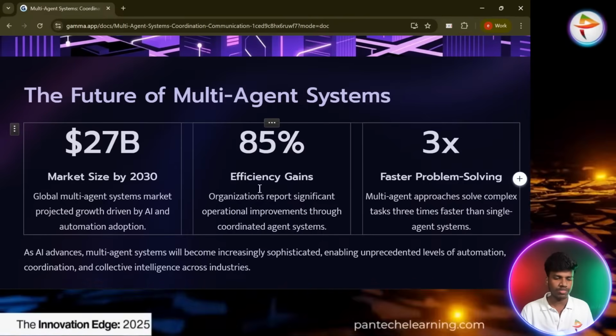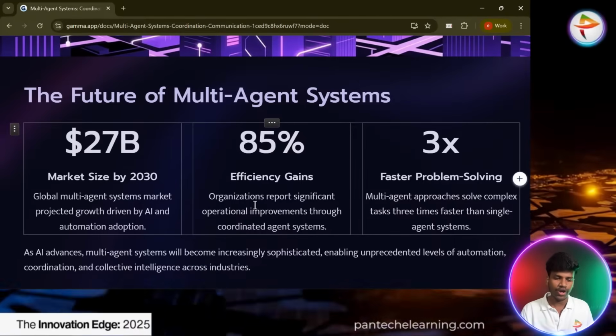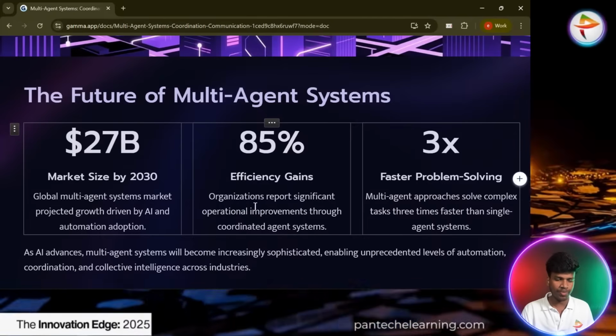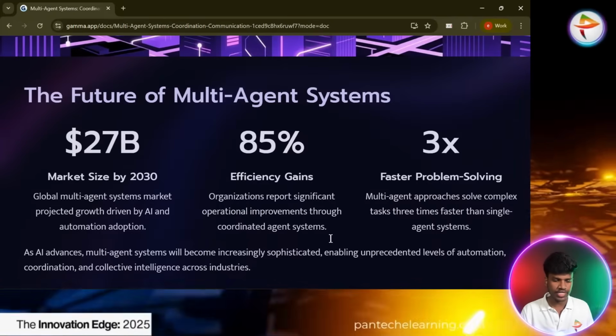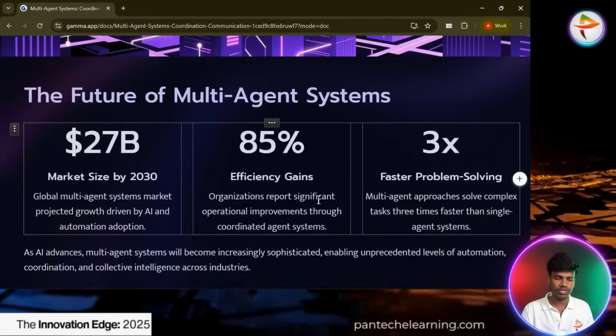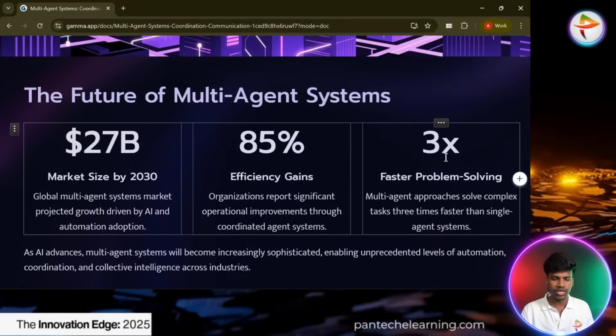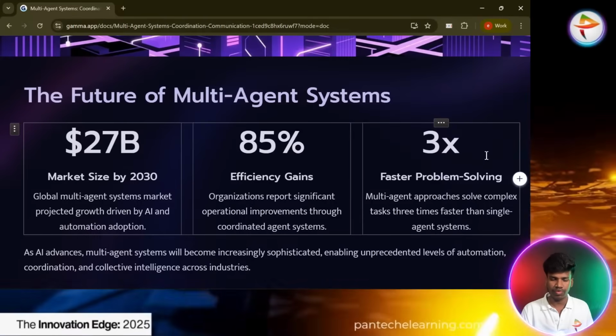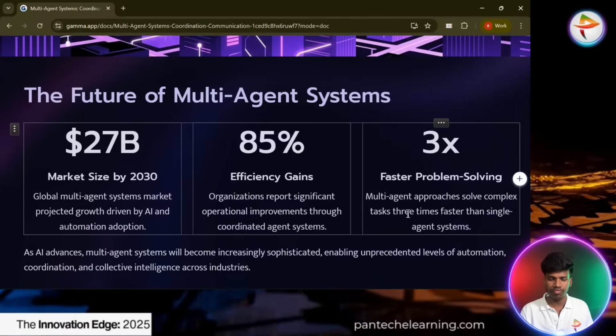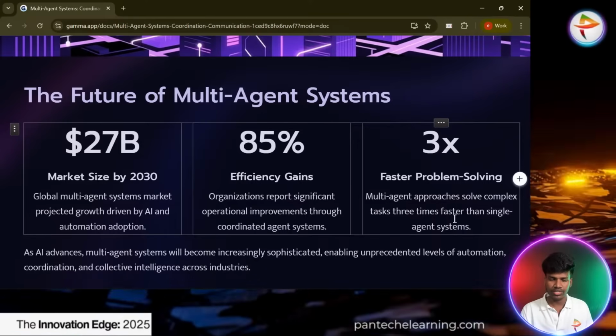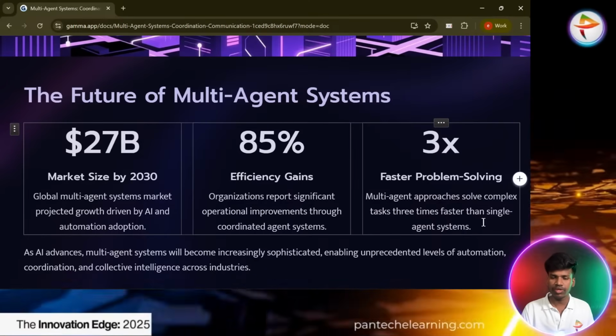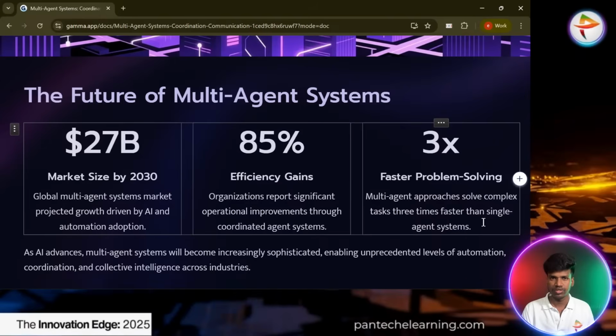And efficiency gains mean 85% efficiency. Organizations report significant operational improvement, and through coordinated agent systems they get an 85% efficiency gain and three times faster problem solving. So the multi-agent approach solves complex tasks three times faster than a single agent. We already know this concept.